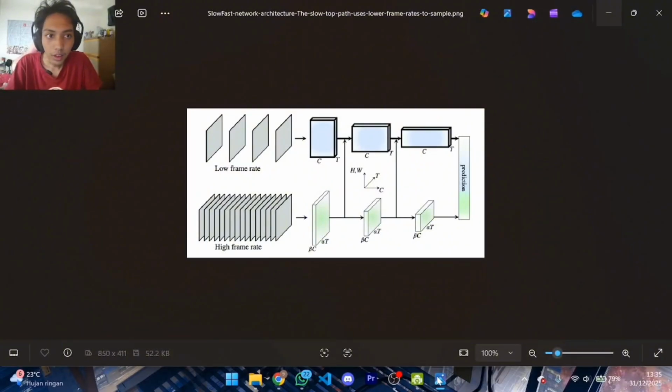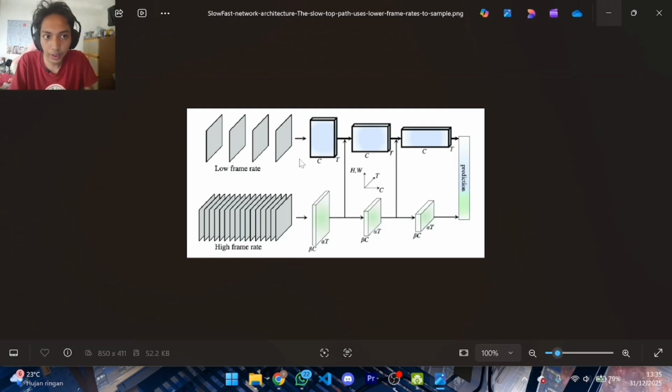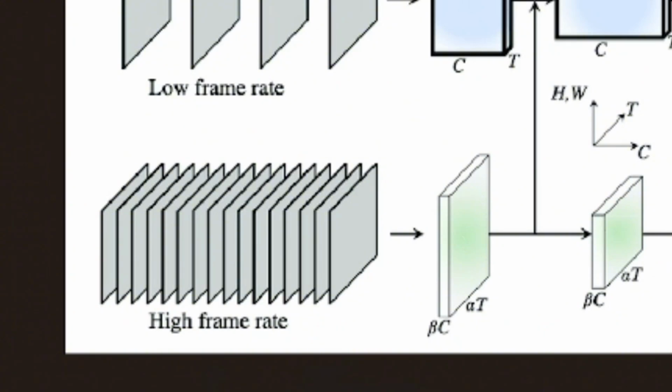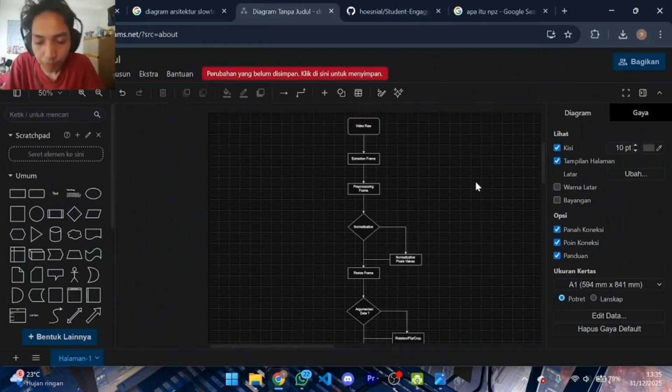Our system is built on the SlowFast architecture, which is state of the art for video recognition. It works by using two pathways: a slow pathway to capture detailed spatial information, and a fast pathway with a higher frame rate to capture motion. Before feeding the data, we have a diagram of the pre-processing of raw video.